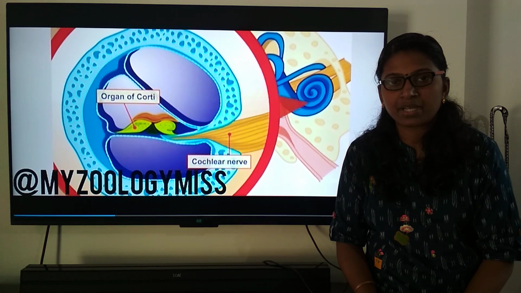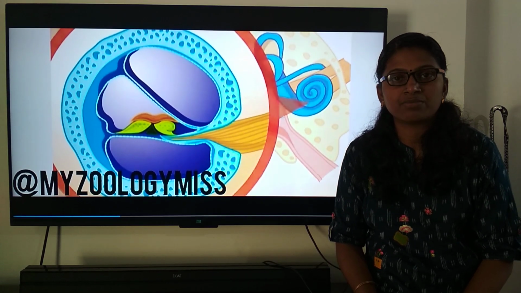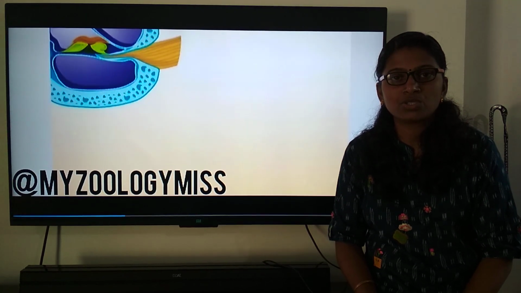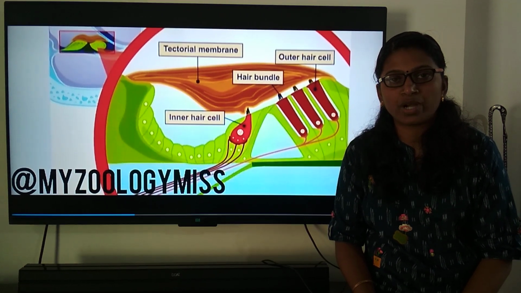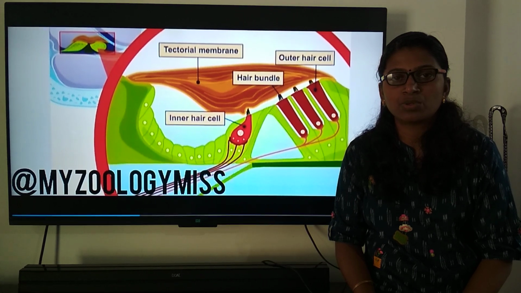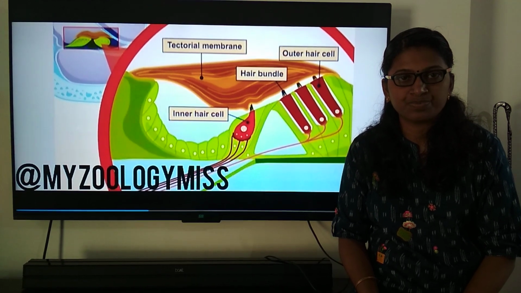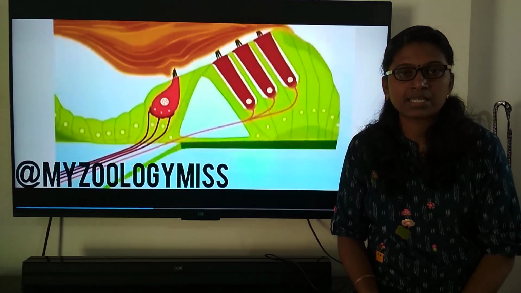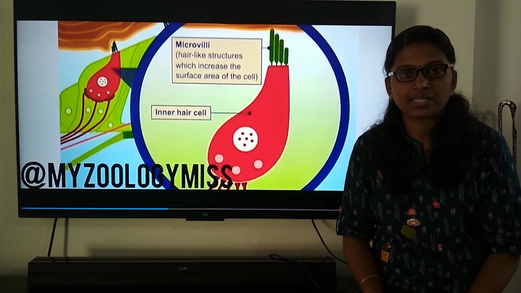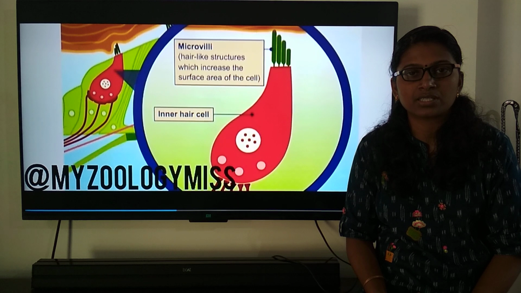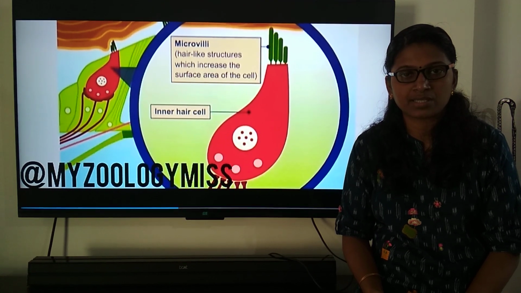At one end of the membrane, it is narrower and stiffer and responds to vibrations of high-pitched sounds, whereas the other end is wider and more flexible and responds to vibrations of deeper sounds. The outer hair cells amplify the incoming sound impulses, whereas the inner hair cells convert mechanical stimulations into electrical impulses.